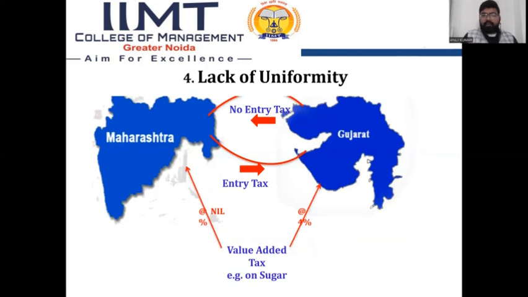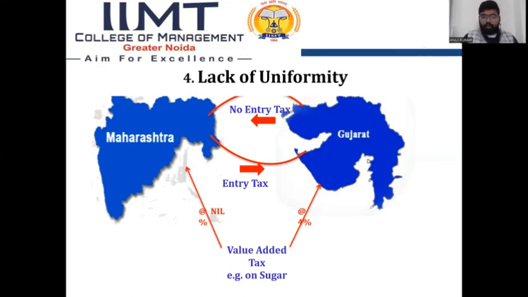Further, lack of uniformity. Before GST implementation, the Maharashtra government and Gujarat government had different rules and regulations about tax planning. Like the Maharashtra government did not take any entry tax if any importer or trader received goods from another state. But the Gujarat government had an entry tax of 4% if any supplier or trader received goods from another state.